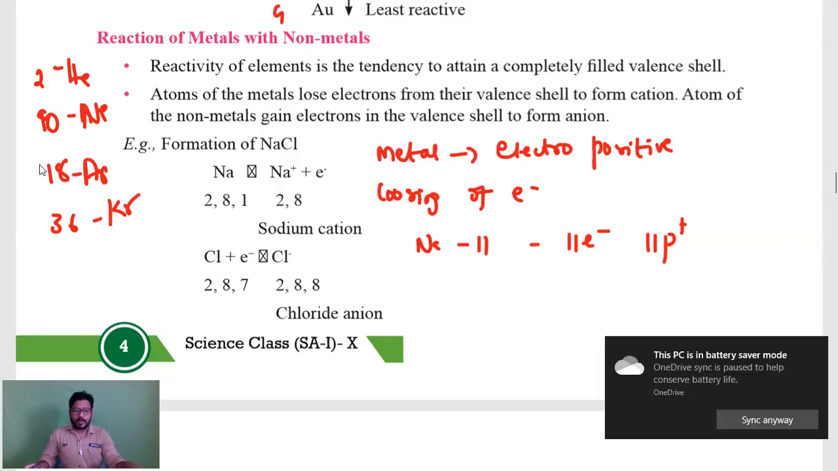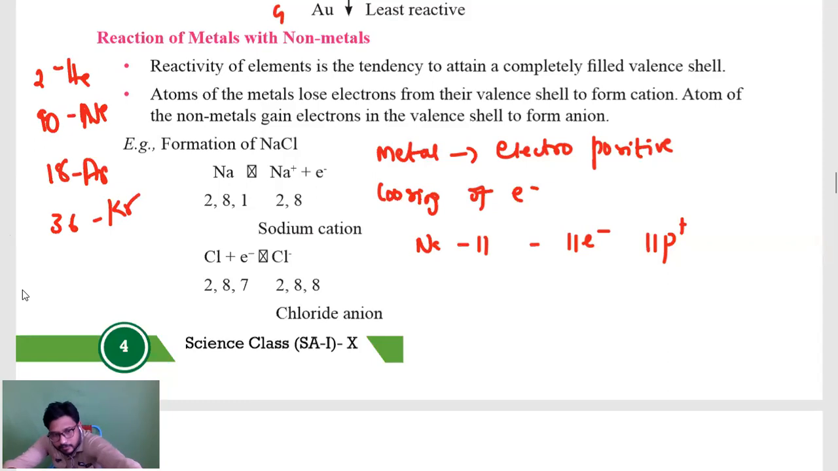So by losing one electron, what will happen? After losing the electron, the electron count will become 10, but the proton count will be 11 only. So 11 positives and 10 negatives. 11 minus 10 is equal to plus 1. So it is electropositive in nature.